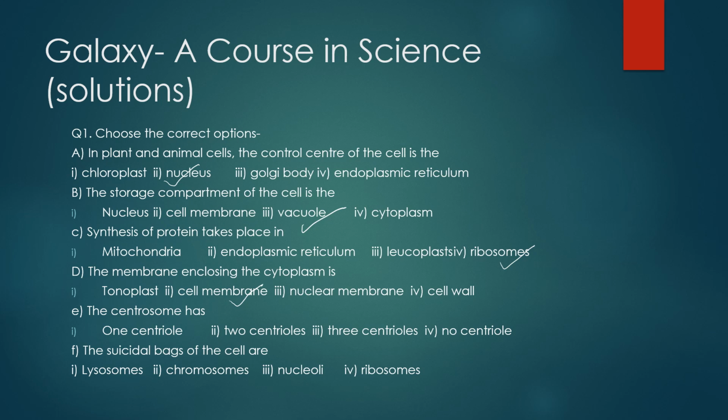Then next is the centrosome has how many centrioles? 1, 2, 3 or there is no centriole. So it has 2 centrioles. And centrosome is present in animal cells. Then next is the suicidal bags of the cells are. There is a very typical cell organelle in the cells, whether plant or animal cell, which digests itself. And can you name that cell organelle? That is lysosomes.